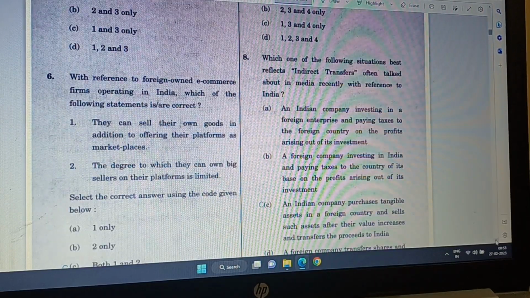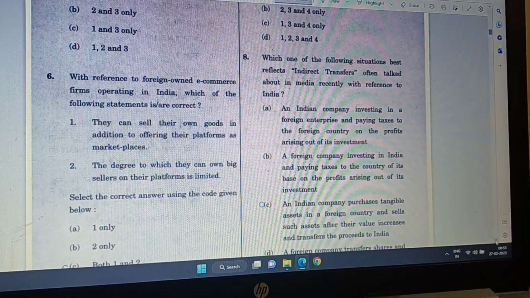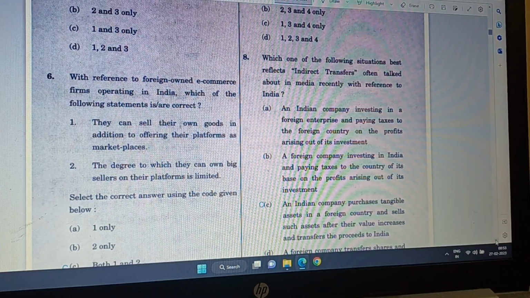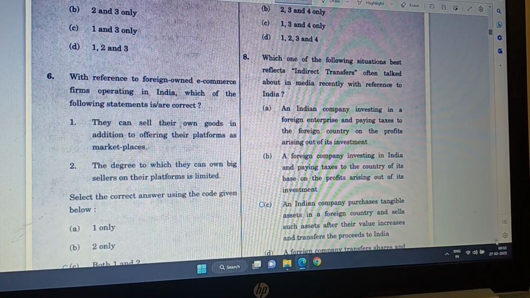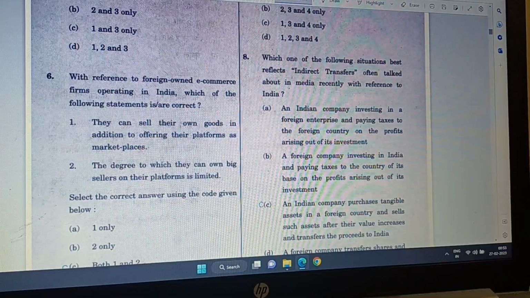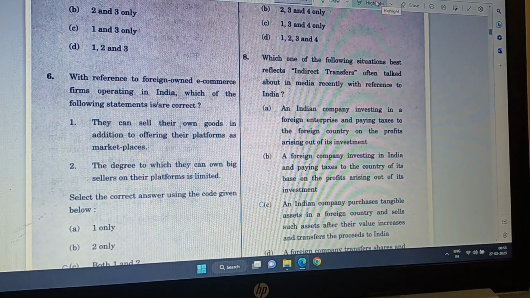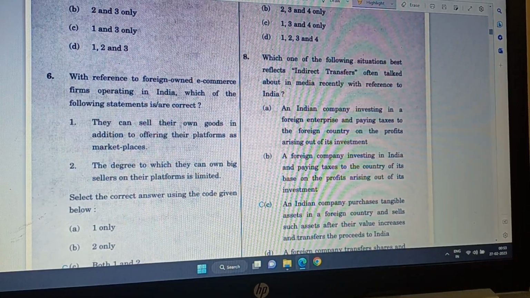Now question number 8 says, which one of the following situations best reflects indirect transfers often talked about in media recently with reference to India? These are actually new terms.